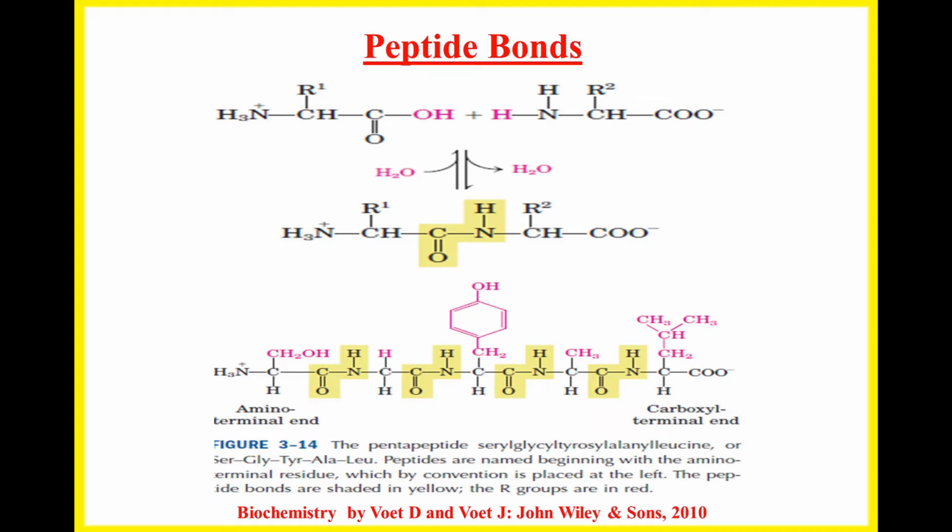What are peptide bonds? A peptide bond is a bond formed between the carboxyl group of one amino acid and the amino group of another amino acid. In other words, the backbone carboxyl group of one amino acid and the backbone amino group of another amino acid combine and give a peptide bond by eliminating a water molecule, as you can see in the slide.